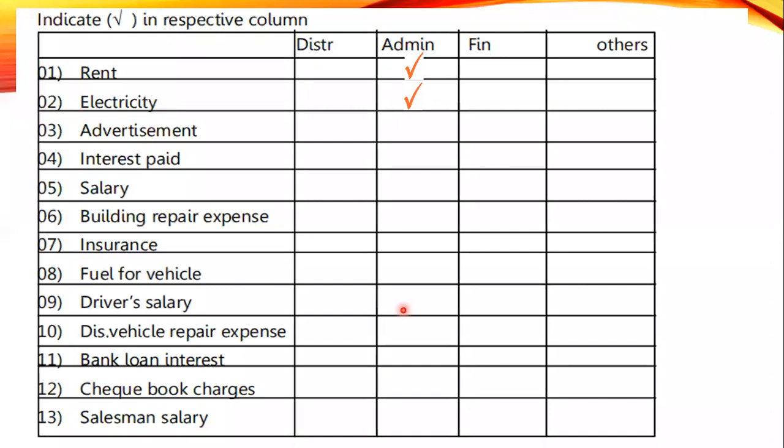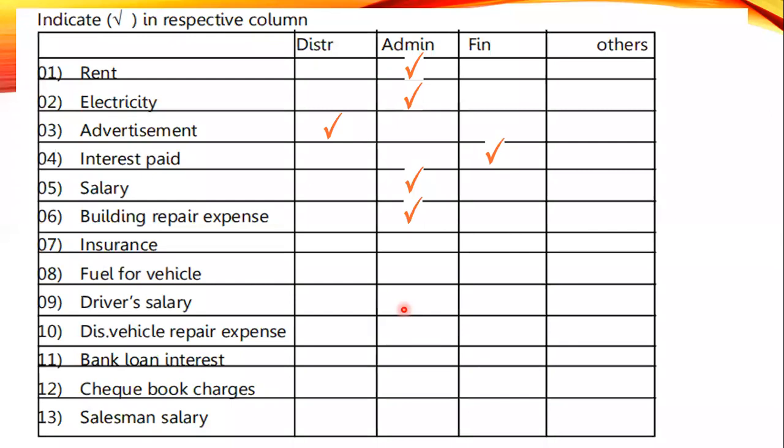Be careful. Listen carefully. Rent is administration. Electricity, administration. Advertisement, distribution. Interest paid, finance. Salary, administration. Building repair expense, administration.